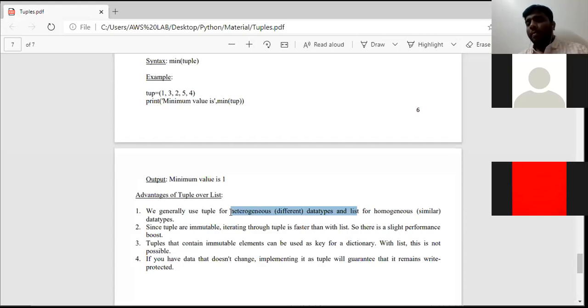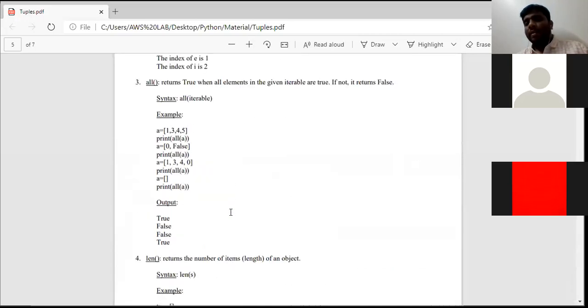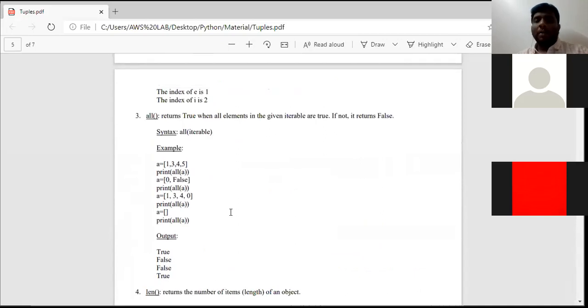And tuples are immutable, whereas lists are mutable. Suppose we want to change an element at some certain time, in a tuple we cannot do it, whereas in a list we can change, add, delete, remove or clear the elements. Remember, this is the concept of tuple. This particular concept has been updated in your Edmodo group also.